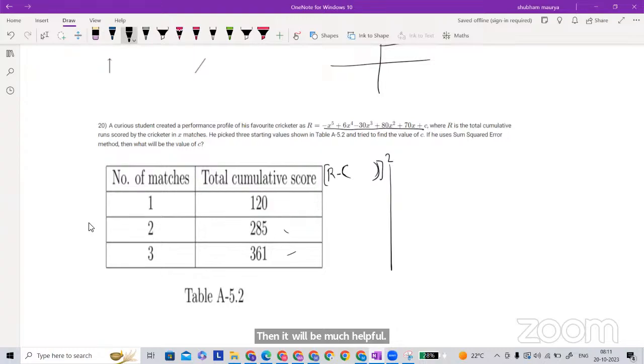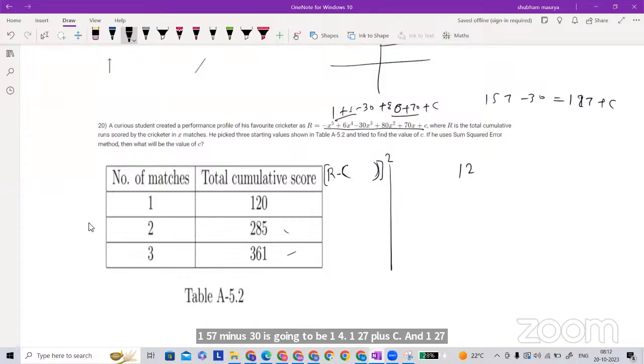So if you substitute here 1, what is going to be 1? This is 1 plus 6 minus 30 plus 80 plus 70 plus C. So what is going to be final? This is 150, and this is 157 minus 30, which is going to be 127 plus C. And if you subtract from 127, 127 minus C is going to be, right? So this is going to be 7 minus C square.